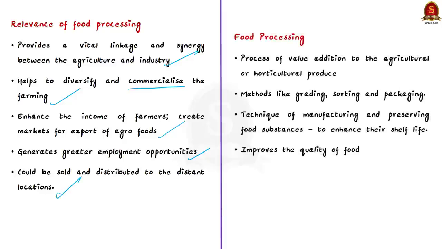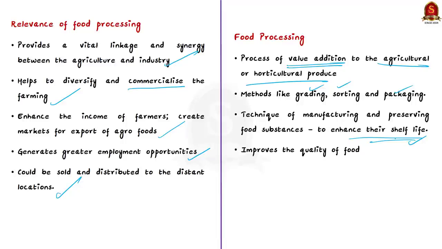So what do we mean when we say food processing? See, the term food processing is mainly defined as a process of value addition to the agricultural or horticultural produce by various methods. These methods include grading, sorting and packaging. Simply, food processing is a technique of manufacturing and preserving food substances in an effective manner, and here the main aim is to enhance the shelf life of such products.